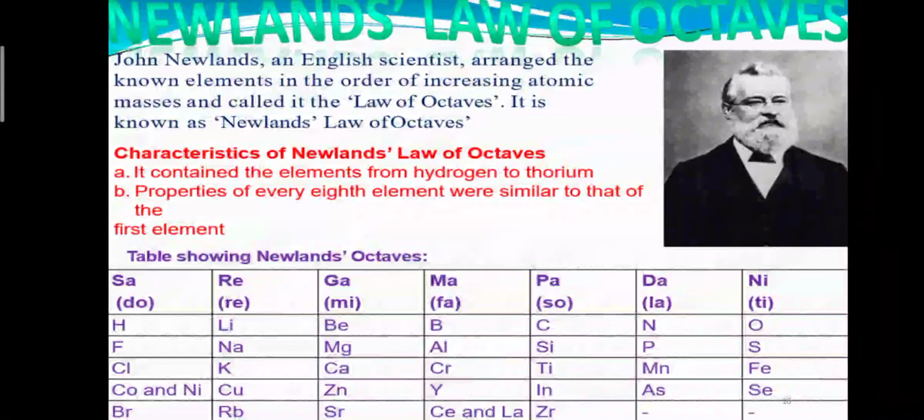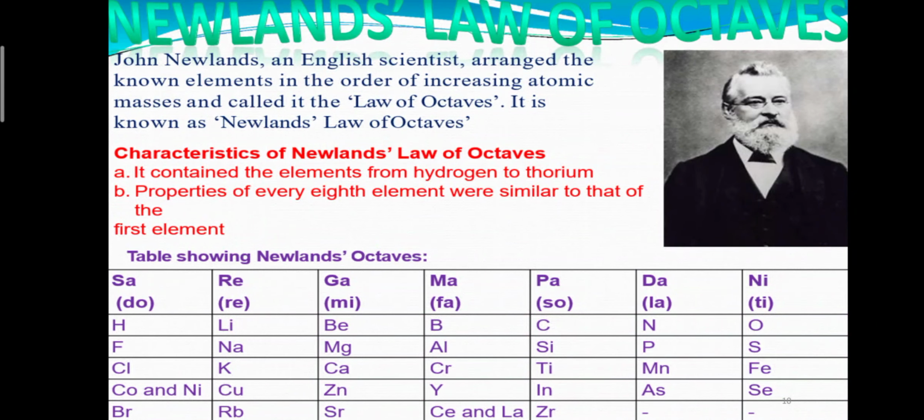Now Newland's law of octaves. John Newland, an English scientist, arranged the known elements in the order of increasing atomic masses and called it the law of octaves. It is known as Newland's law of octaves. Now, characteristics of Newland's law of octaves. It contained the elements from hydrogen to thorium. Properties of every eighth element were similar to that of the first element.